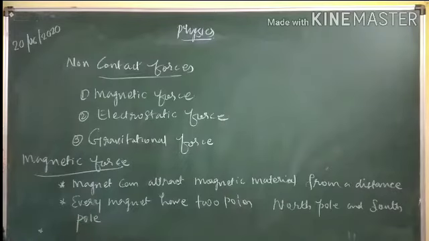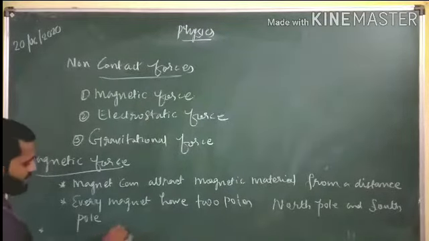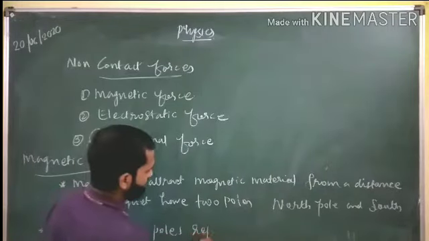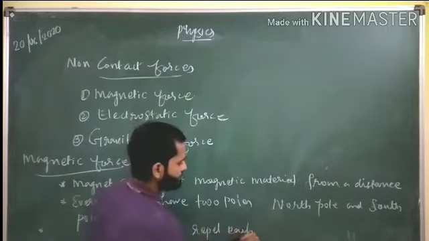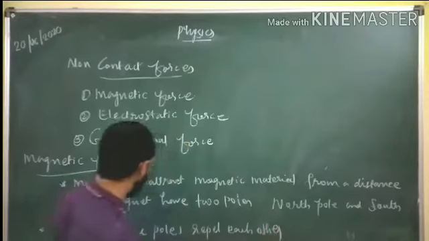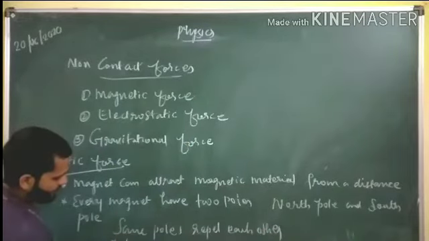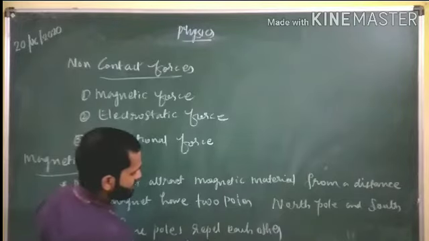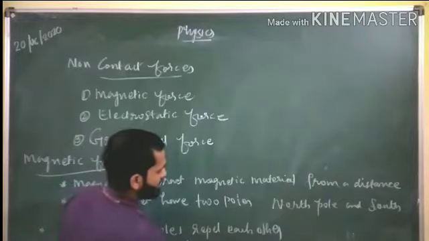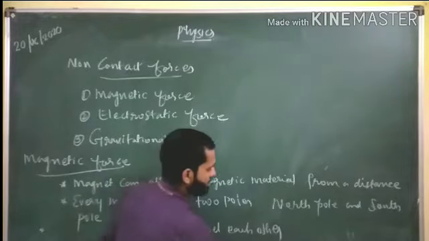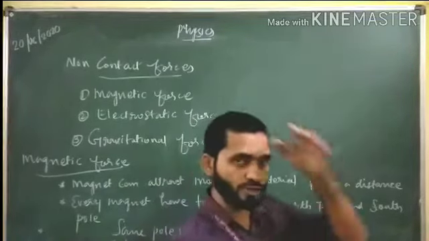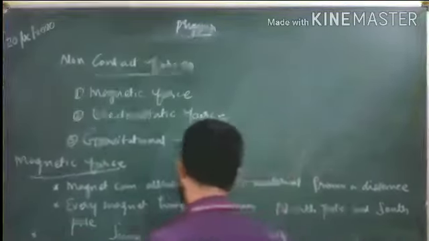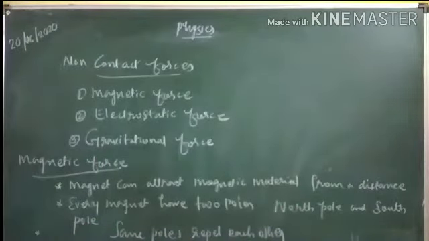Now how will this force act? Same poles repel each other. Then different poles, or unequal poles, attract each other. So listen, students, magnetic force may be attractive or otherwise repulsive. That is because attraction and repulsion both are possible here.